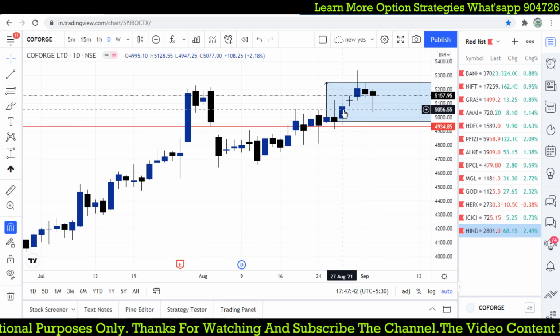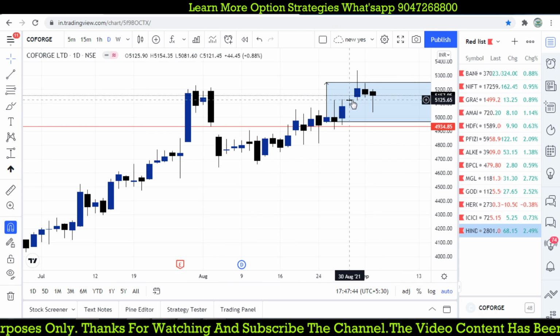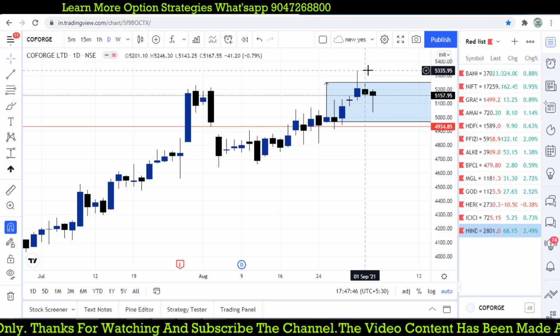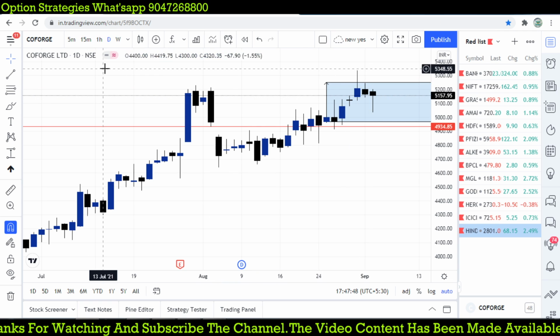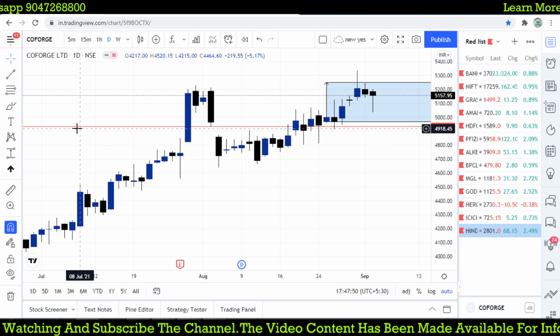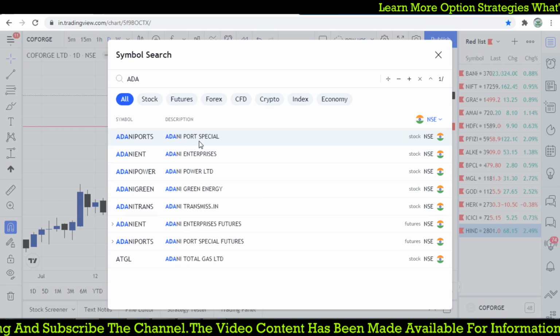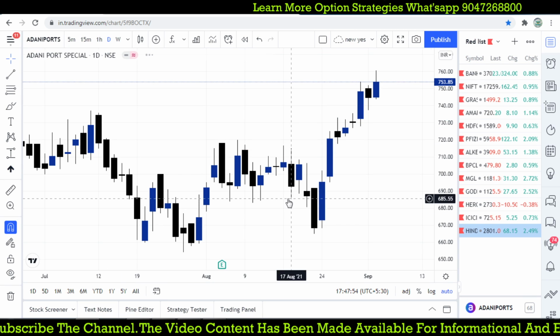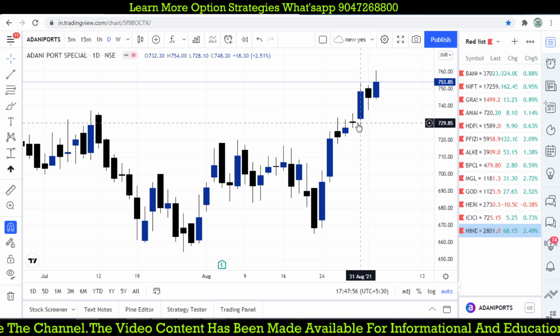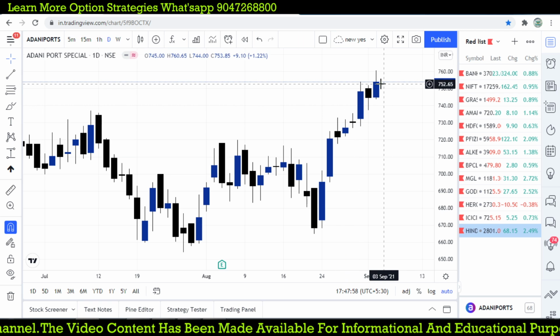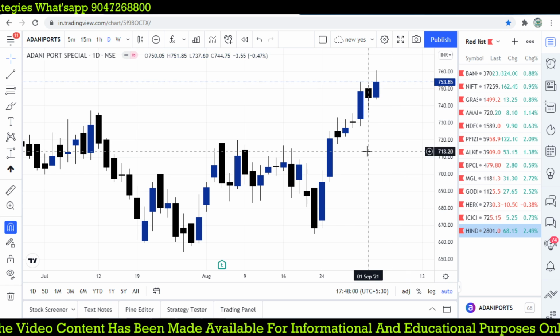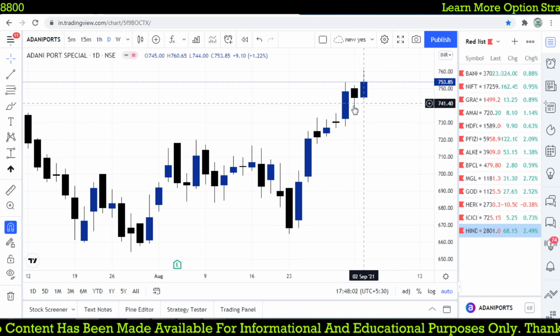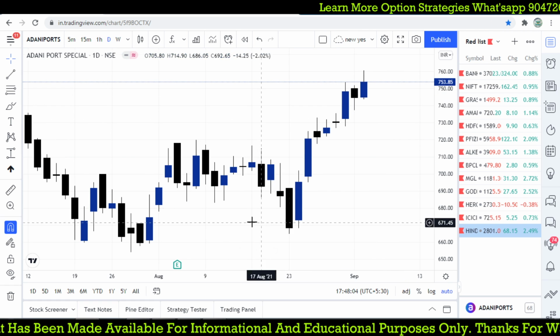There is a continuation pattern at this point. Whenever it broke 5125, it moved towards 53. Okay, good. And Adani Ports, 31st August here, and today only it broke and is ending at the same level. So let's see, and another should be open, right?